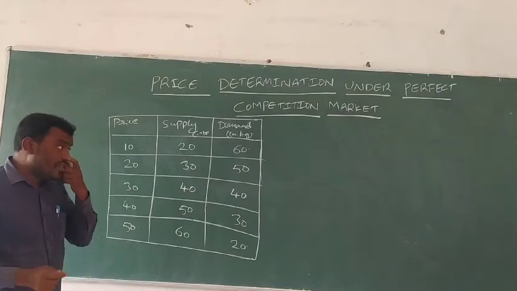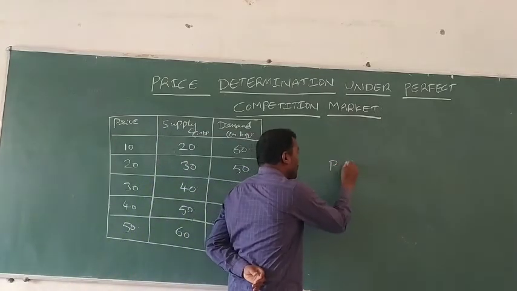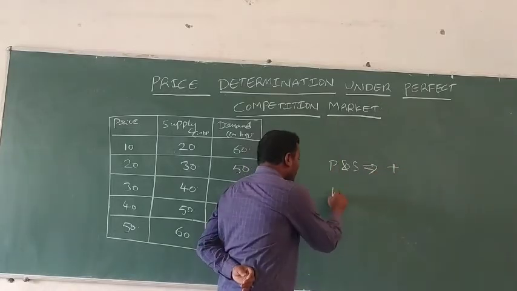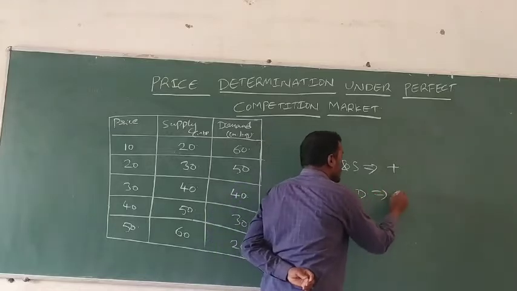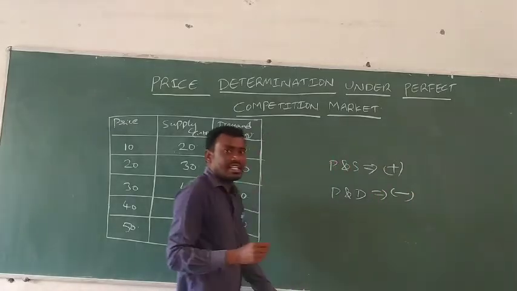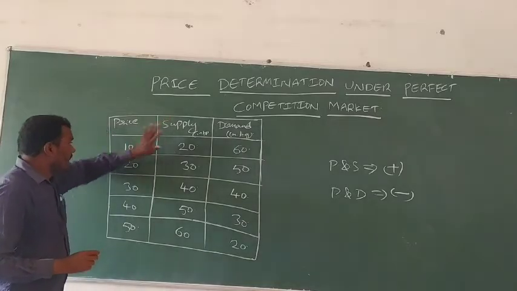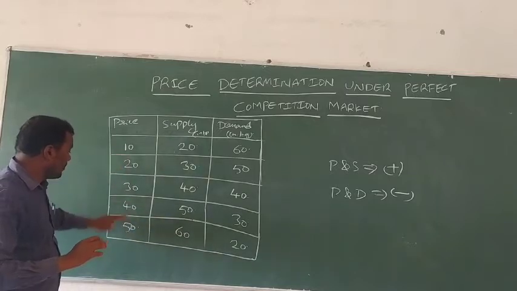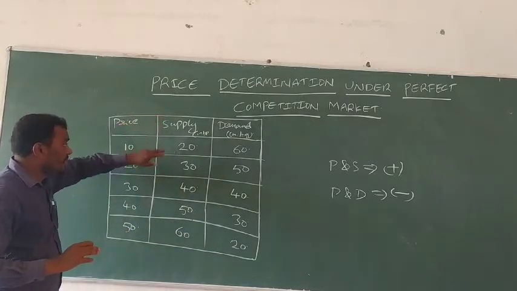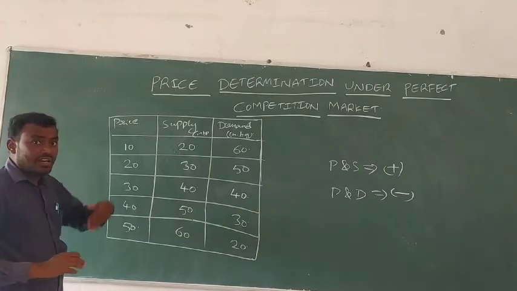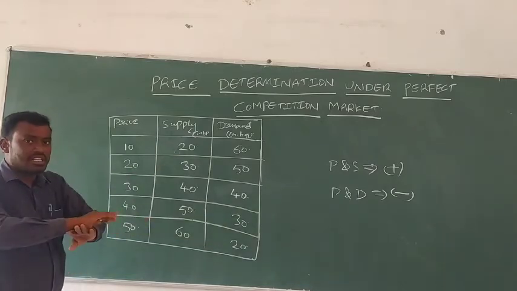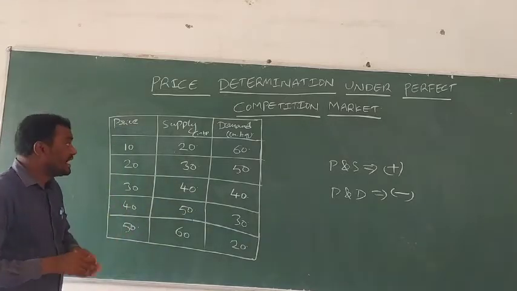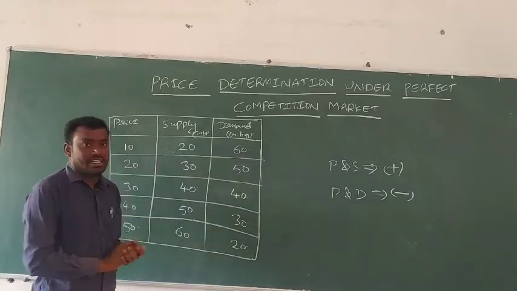It is clear that price and supply have a positive relationship, and price and demand have a negative relationship. Price and supply have a direct relationship: when the price increases from 10 rupees to 50 rupees, supply also increases from 20 kgs to 60 kgs. Demand has an inverse relationship: when the price increases from 10 rupees to 50 rupees, demand decreases from 60 kgs to 20 kgs. It is clear.